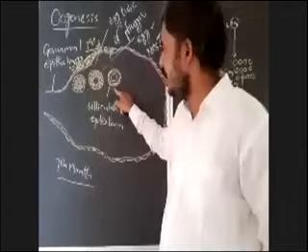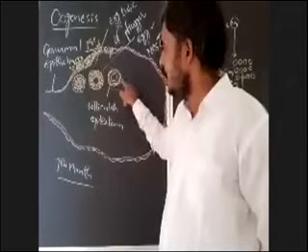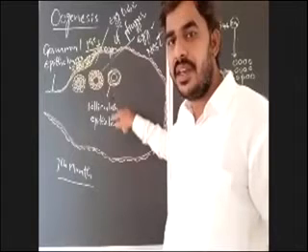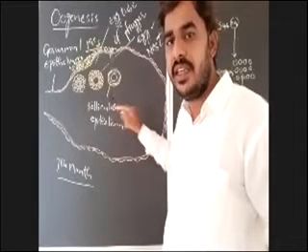What is this inside this red one? That is the primary oocyte. Already I gave you. Okay, primary oocyte. Around this primary oocyte, the oogonia now formed a flat layer of cells, that is follicular epithelium.